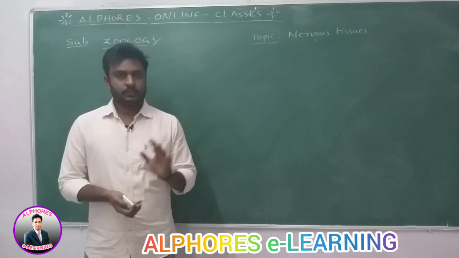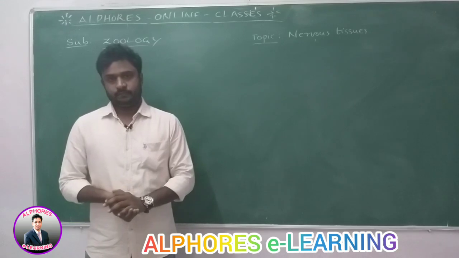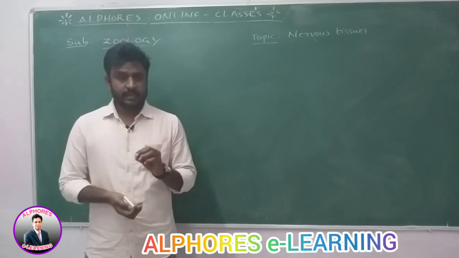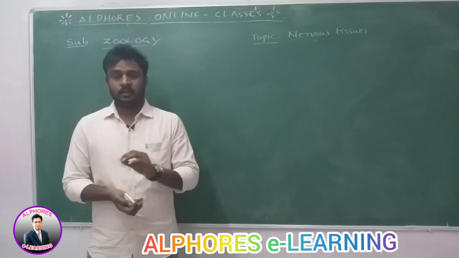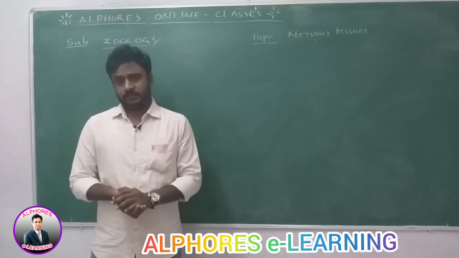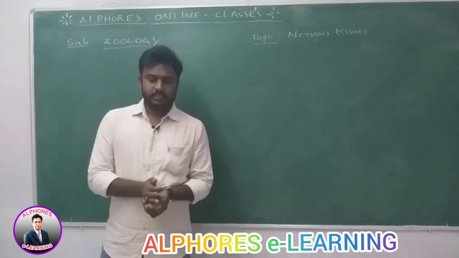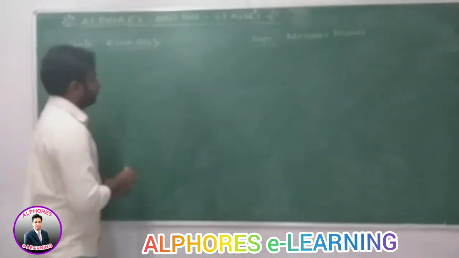So the brain is also under the nervous tissues. The most important tissue which controls the activities of other tissues, organs and organ systems is the nervous tissue. So, now the origin of nervous tissues.